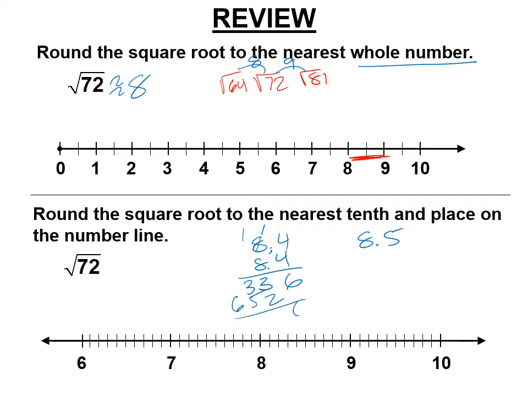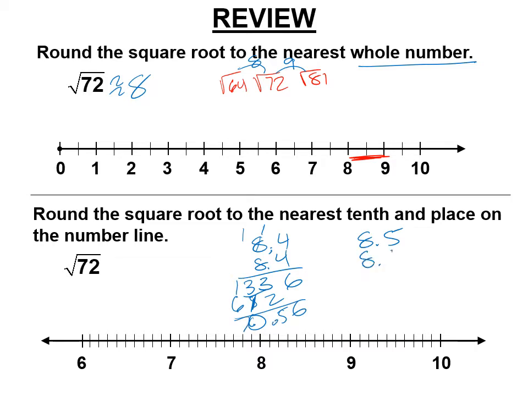I've made a mistake. 64 plus 3, 67. And then that is 70.56. That seems very low.